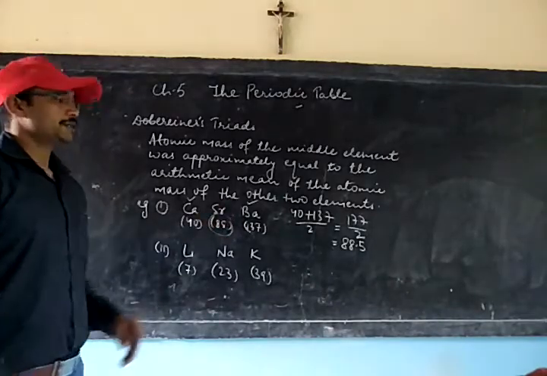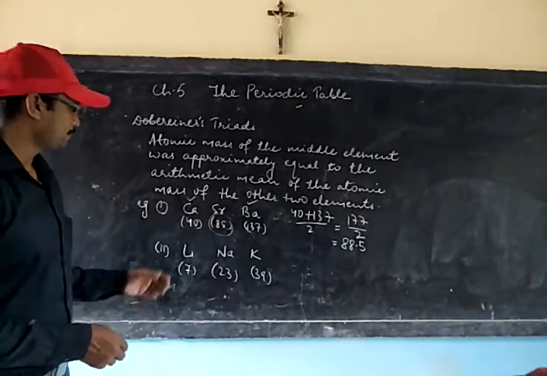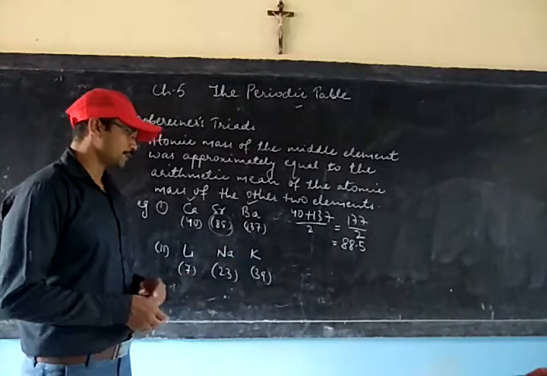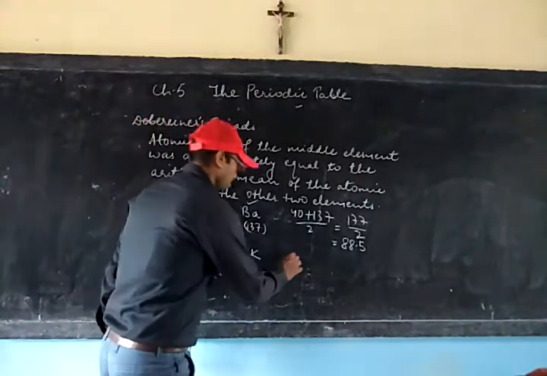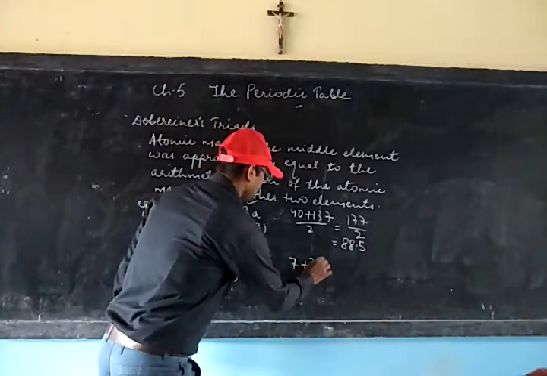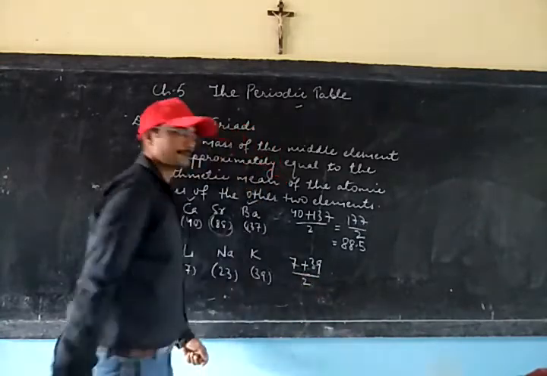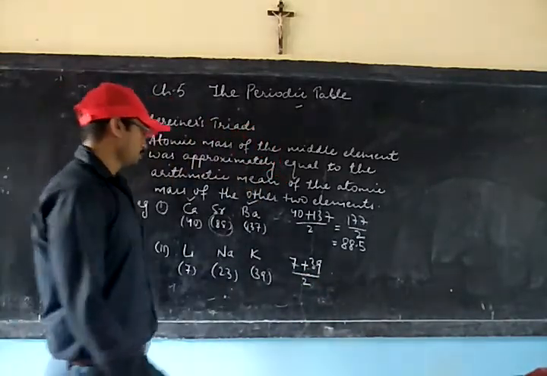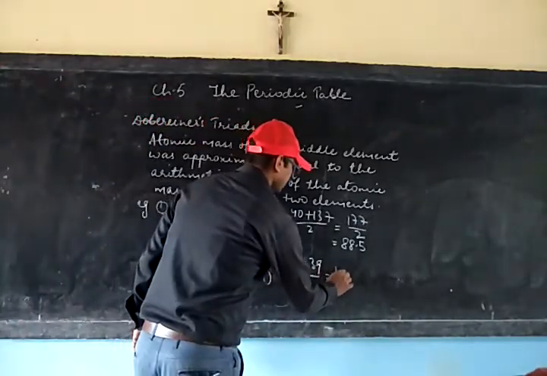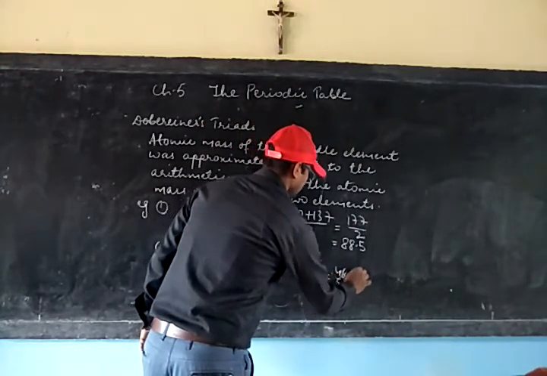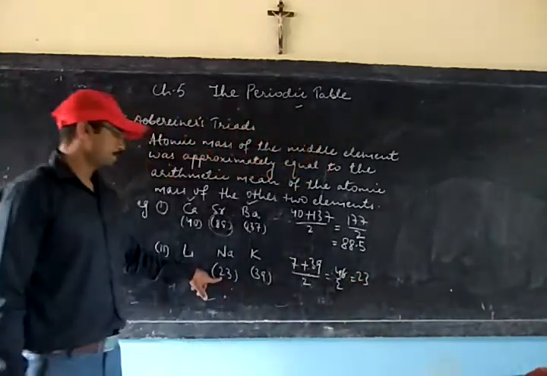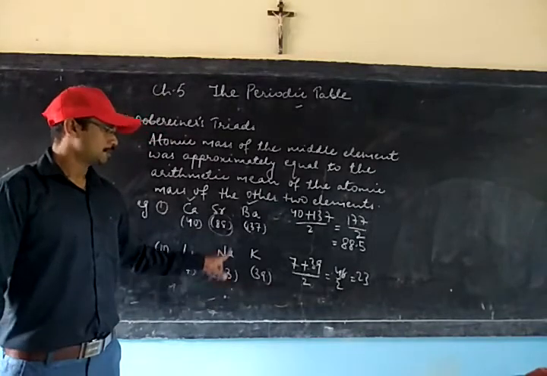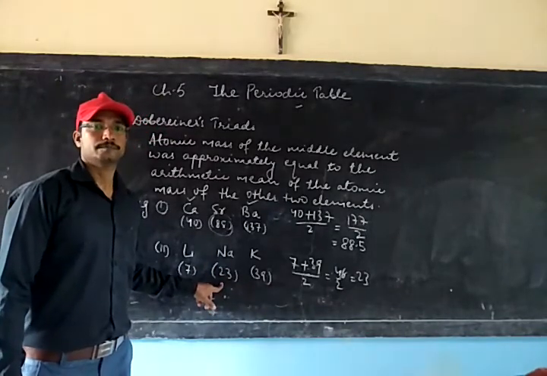So approximately it is coming equal to this. Same way you can try with lithium, sodium, potassium. Find the average atomic mass like 7 and 39 divided by 2, which will be equal to 46 by 2, and is coming equal to 23, which is equal to the middle atomic mass.